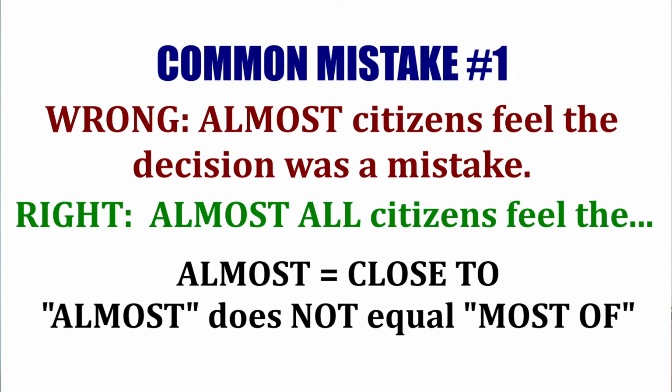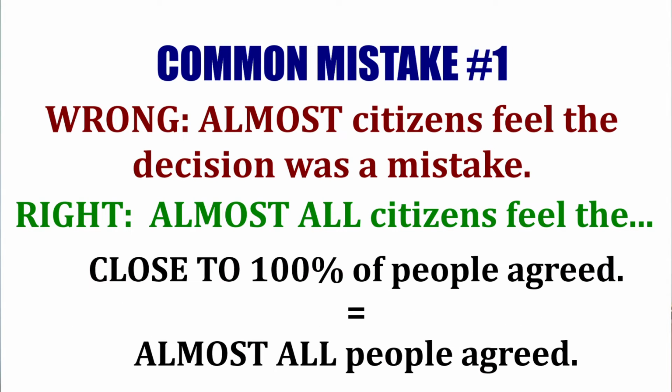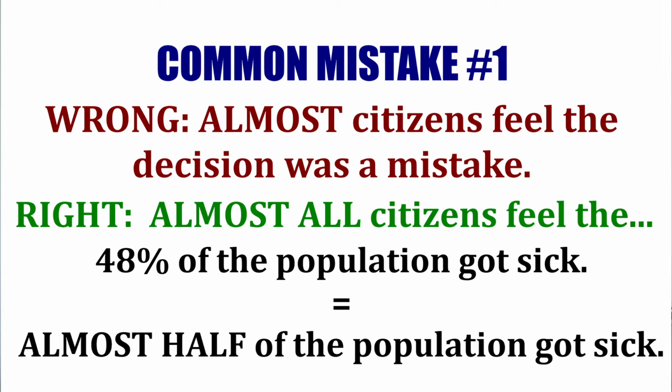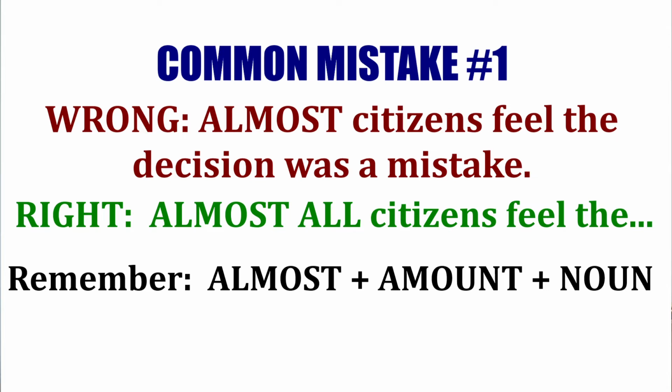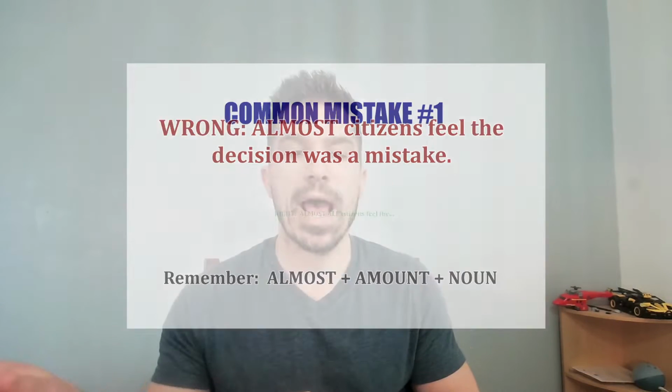So when we talk about an amount, we're saying close to that amount. For example, close to 100% of people agreed. So almost all people agreed. Or 48% of the population got sick. Almost half of the population got sick. So always remember, almost, amount, then noun.